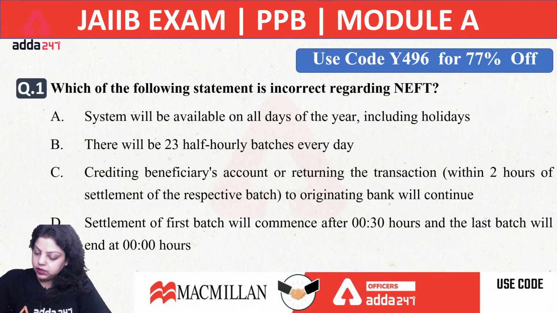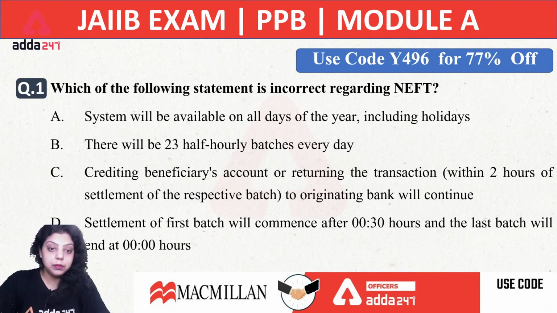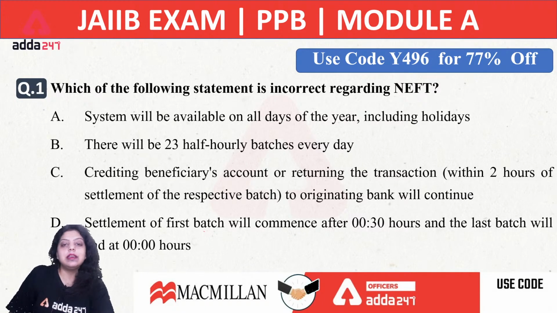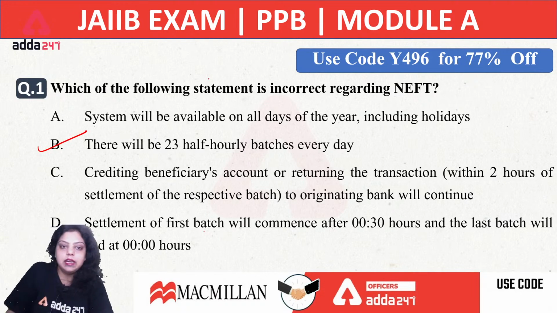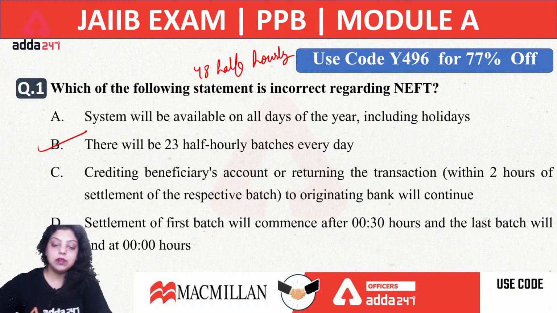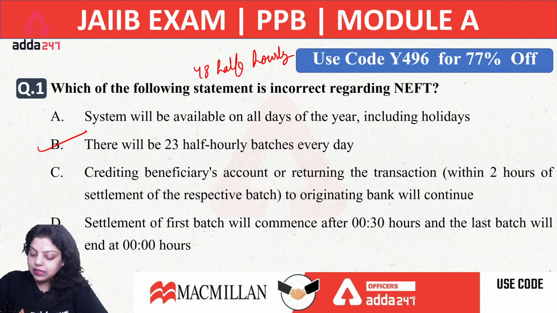So Gitanjali is saying B, Anantha saying B, Venkat saying B, Ajay saying B. Everyone is going with the B option. That is true, because now NEFT is 24 into 7. It has 48 half-hourly batches, not 23 half-hourly batches. So the right answer will be B, that is 23 half-hourly batches. It is an incorrect statement regarding NEFT.